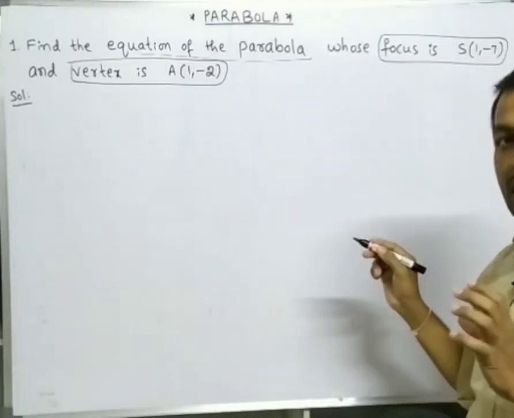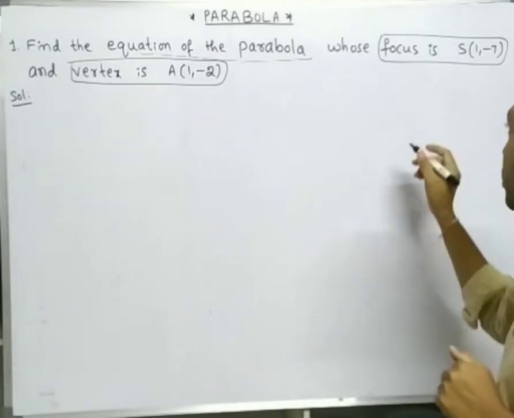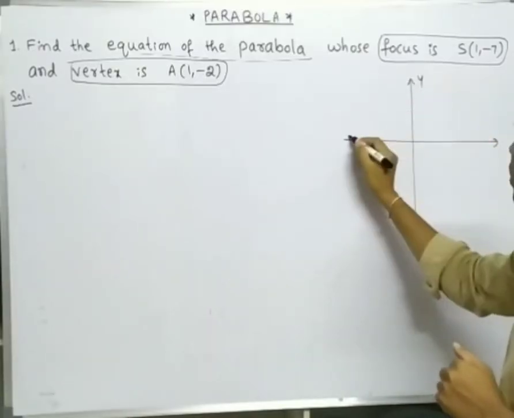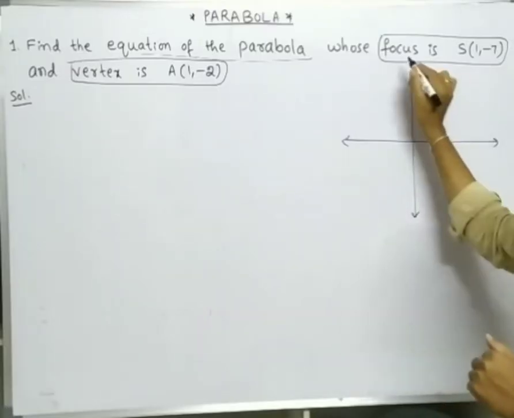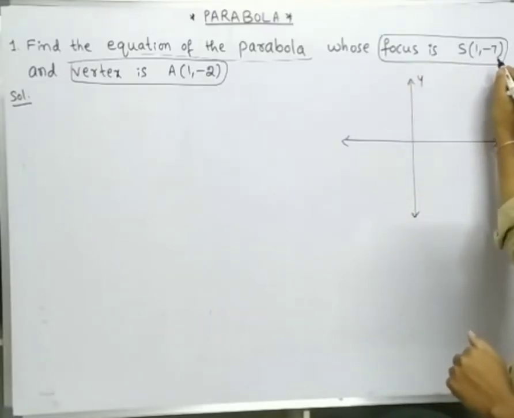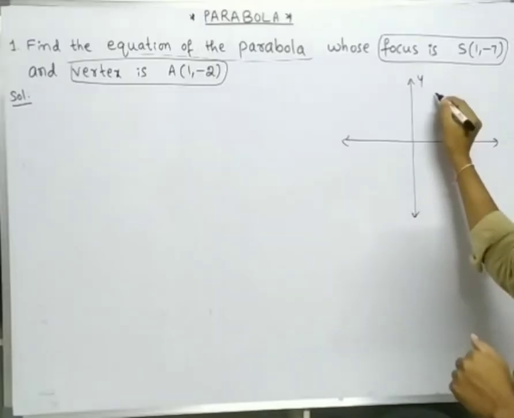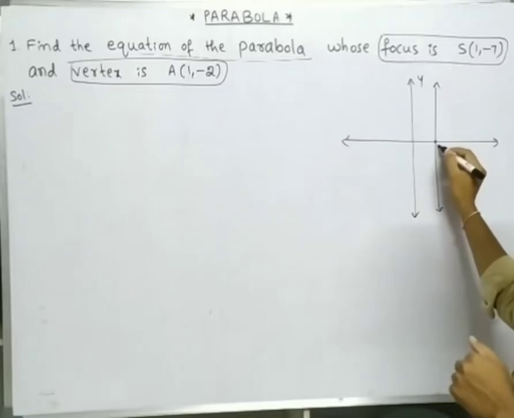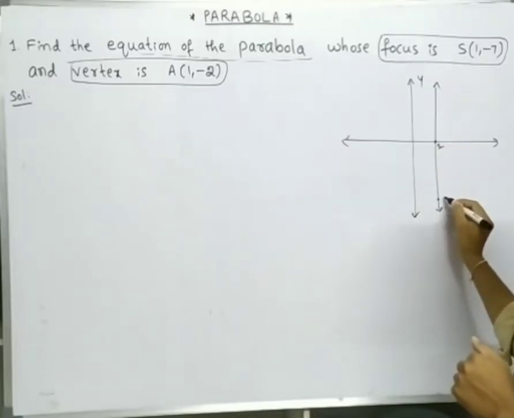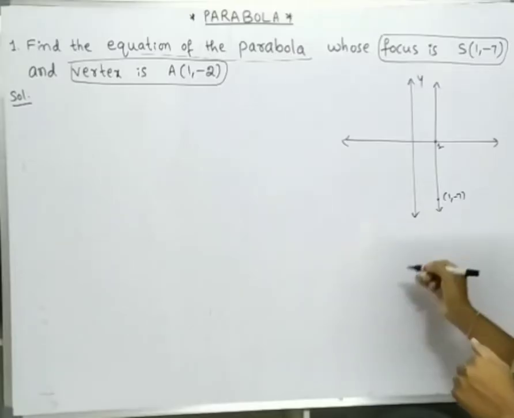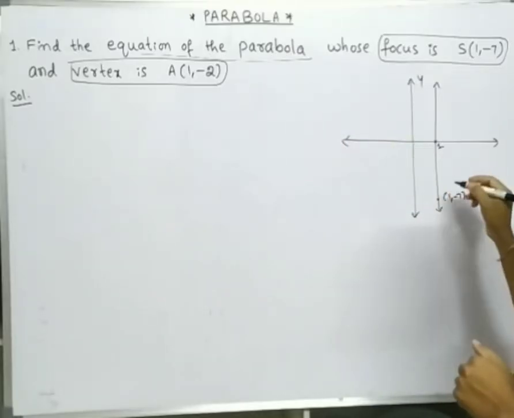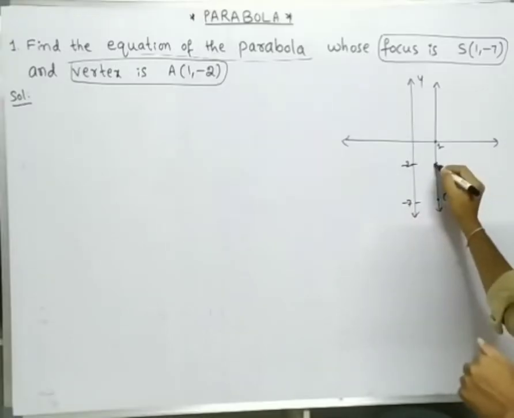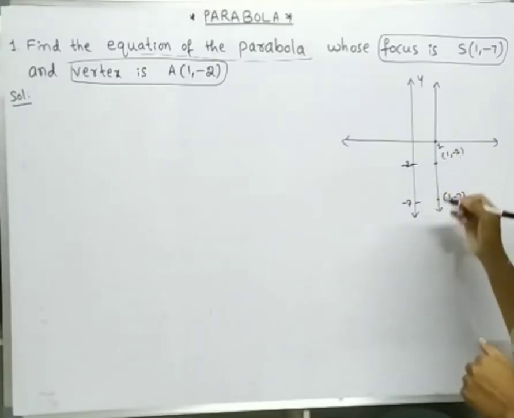Geometry is very important here. So this is the x-axis and this is the y-axis. Focus is at (1, -7). This is 0, 1, maybe this is (1, -7). Next, the vertex is located at (1, -2). This is -2, this is -7. This is the vertex of the parabola, (1, -2).